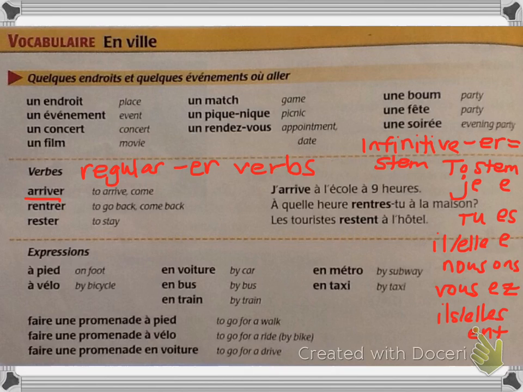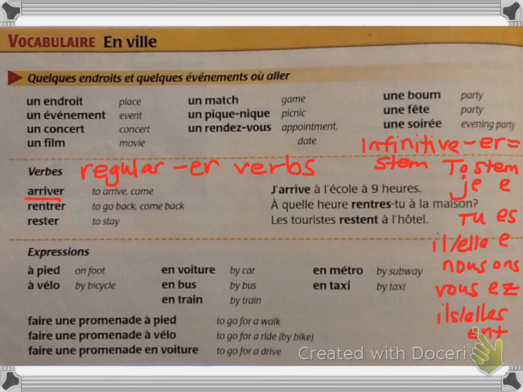And then we have some expressions. S'il vous plaît, répétez: à pied, à vélo, en voiture, en bus, en train, en métro, en taxi.